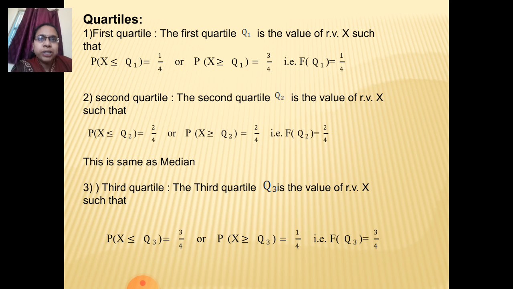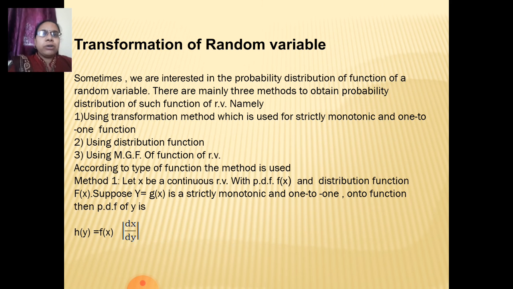This is the definition of quartile. It is the same as that of a discrete random variable. The quartiles divide the distribution into four parts with three points, that is Q1, Q2, Q3. Q1 is the first quartile, which covers the area 1/4. The second quartile covers the area 1/2, that is 50% of the data, and it is the same as the median. Then the third quartile covers 3/4 of the whole area.